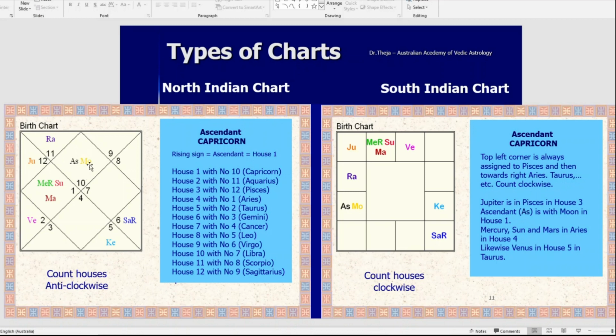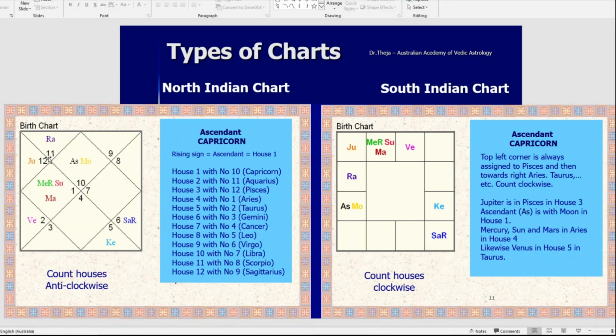First house is number 10 here, assigned to Capricorn. Go anti-clockwise. Second house assigned to number 11, that is Aquarius. Then the third house assigned to number 12, that is Pisces. Now this is the fourth house. It's a square again. The fourth house is assigned to number 1, Aries.